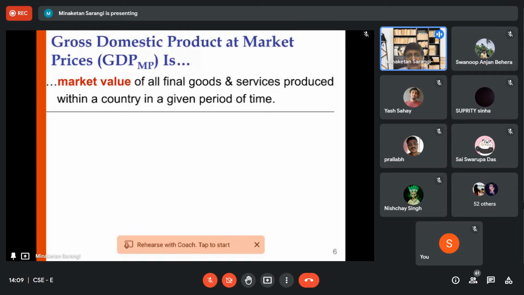When you produce a commodity, you require raw materials. How much are you paying for the raw materials? You are engaging labor. How much wage are you paying to the labor? You require capital. How much interest are you paying for the capital?